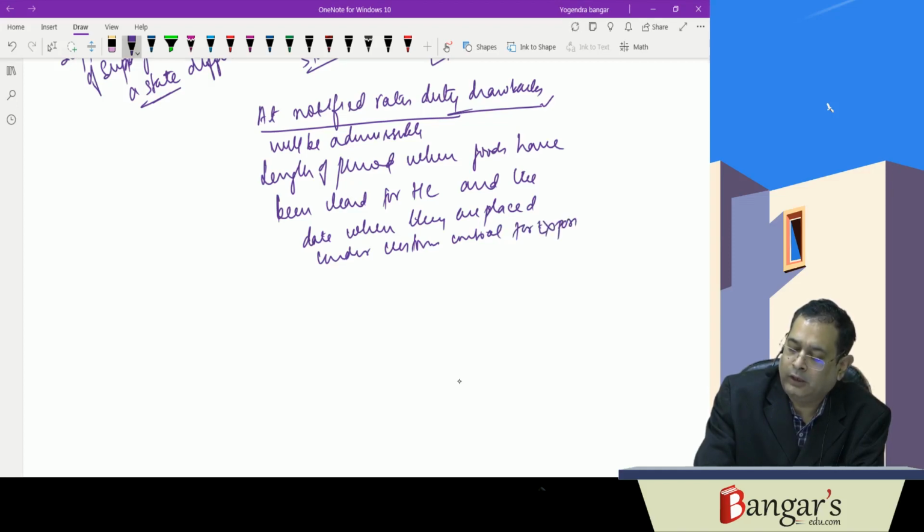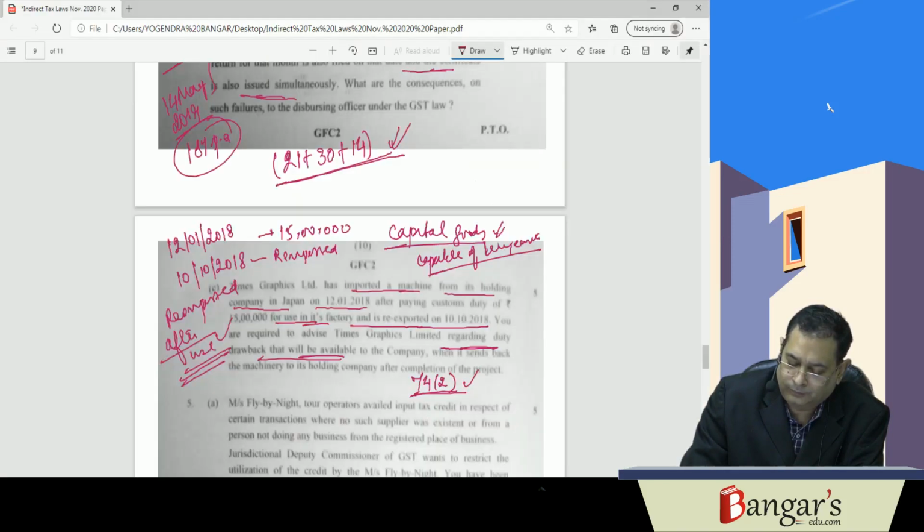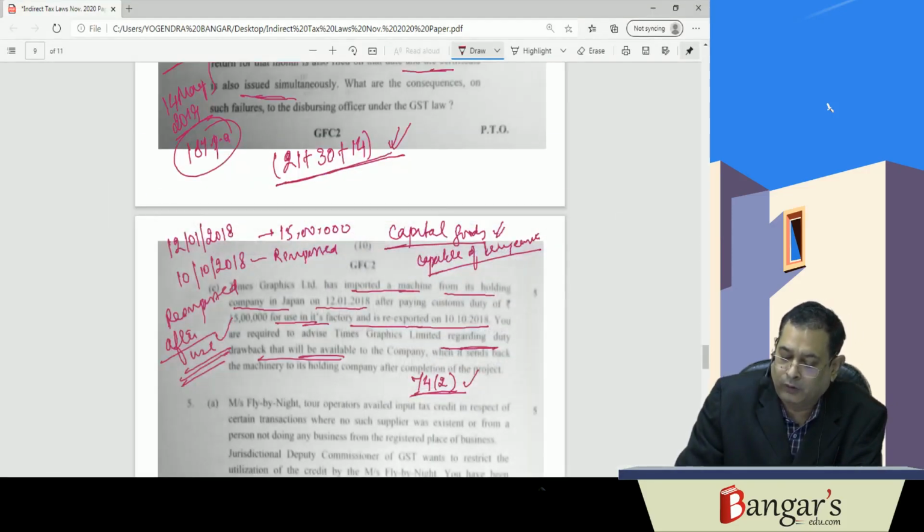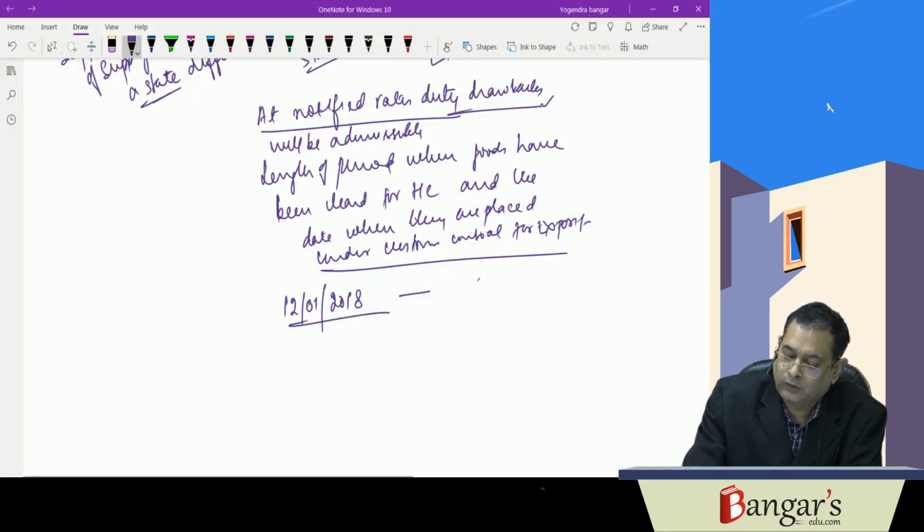Here, this is relating to duty drawback. They have cleared the goods on 12th of January 2018 and placed them for export on 10th of October 2018.